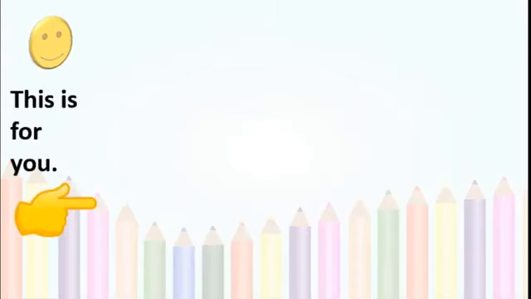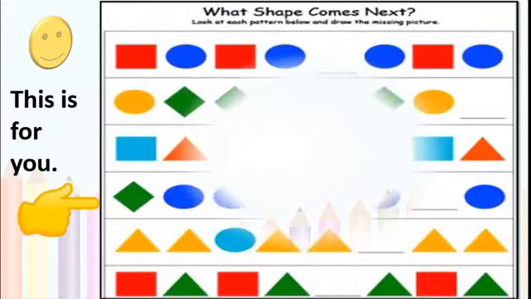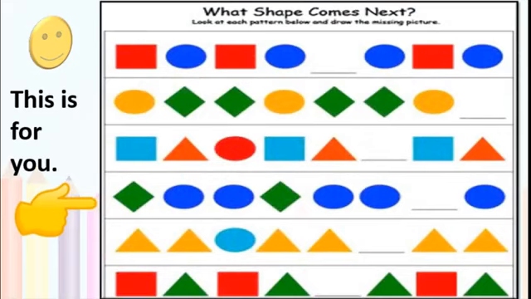Students, this is for you. I have done so much. Now this is for you. You have to fill in the blank. You know how to do, right? Go on. This is repeating. These figures are repeated again and again. You have to find out the pattern. Is that AB, AB, or is that AAB, or is that ABB, whatever. Okay? And you will enjoy this.